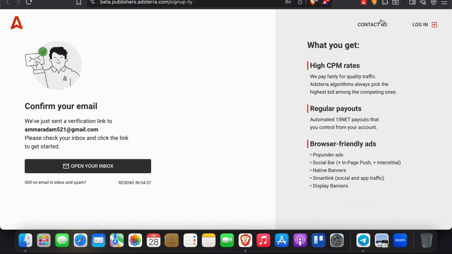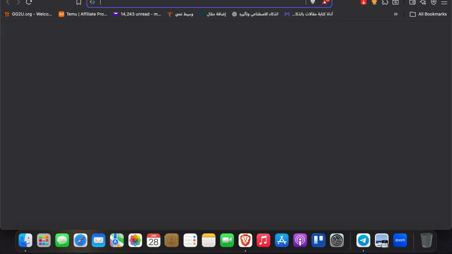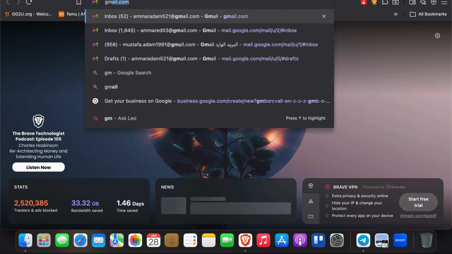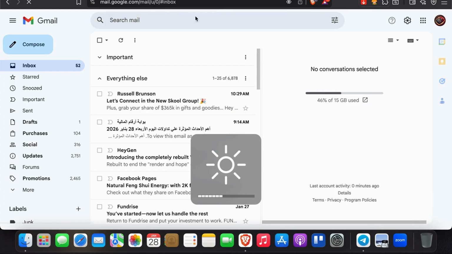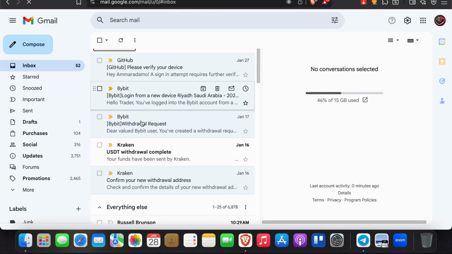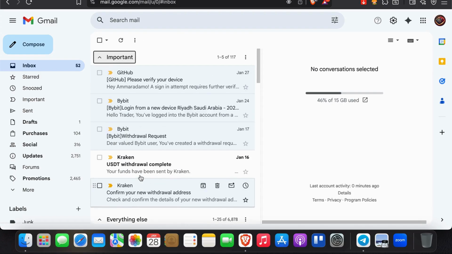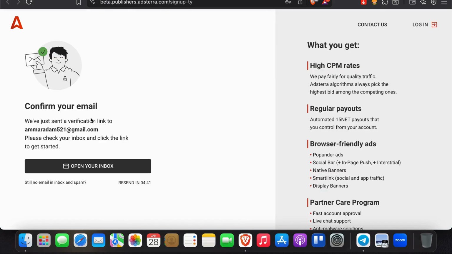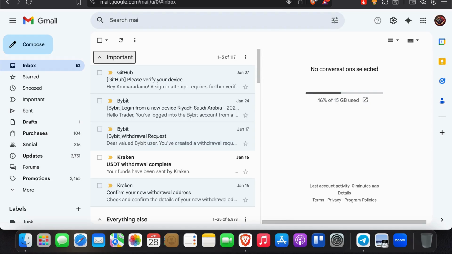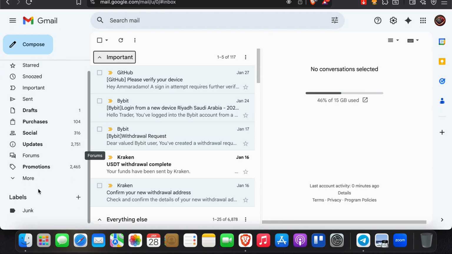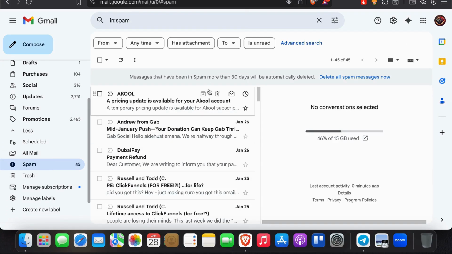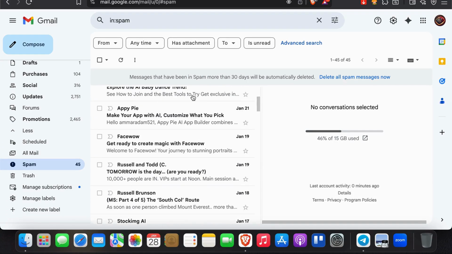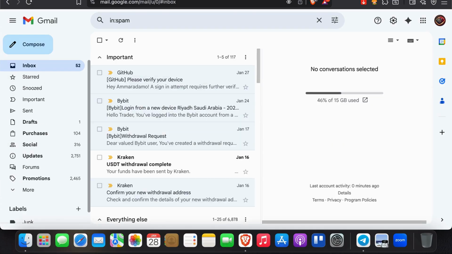Right, now what we're going to do is confirm our email. If you're using Gmail or Yahoo or iCloud for that matter, just go ahead and check. If you didn't find it in the inbox, you're going to find it in the junk folder here in the left hand menu, or spam, excuse me. Basically you wait for a confirmation.